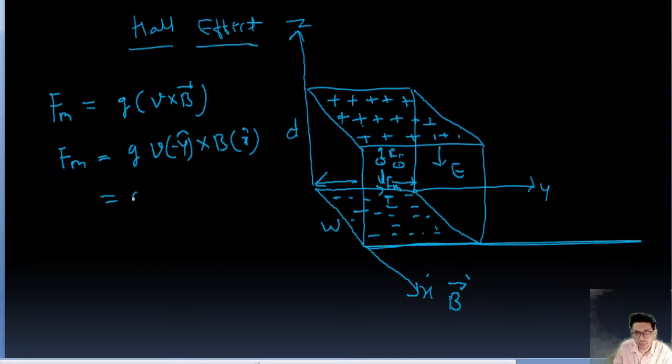So this value is QVB, and we can take the minus outside, and this is y cap cross x cap.